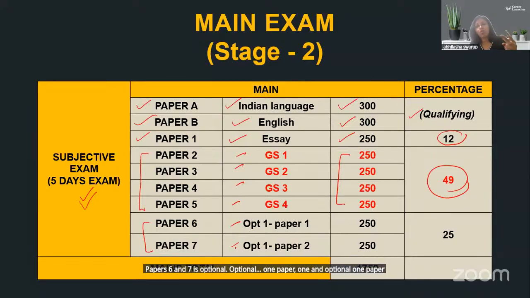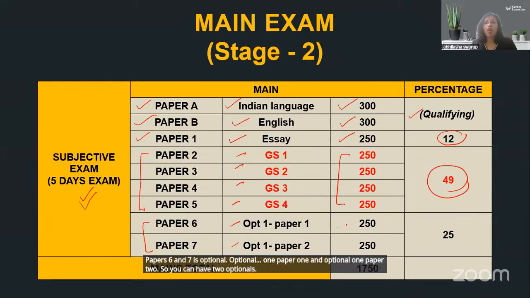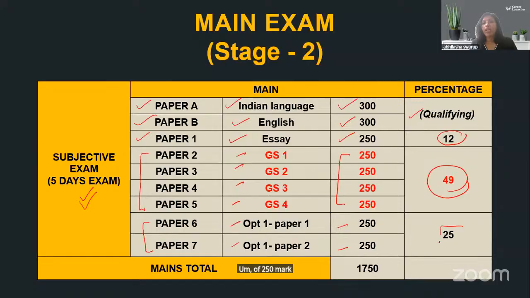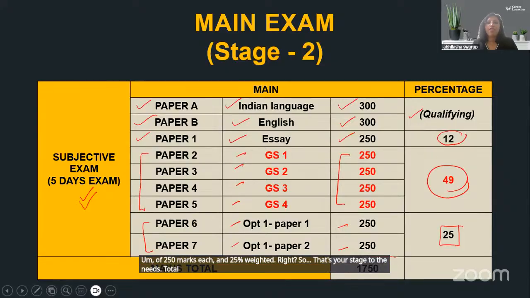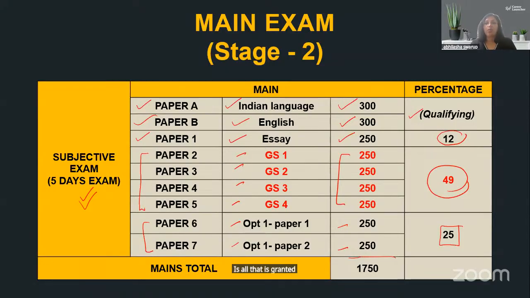So you can have two optionals of 250 marks each and 25% weightage. So that's your stage 2, the mains. Total of 1750 marks is all that is granted in this paper.